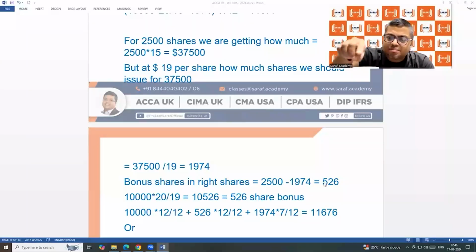In case when the bonus shares was there, the entire shares was free. But here in case of rights issue, this many shares are free. For 2,500 shares, we are getting this much money. But for this much money, the company should be giving this many shares only. The balance shares are free.